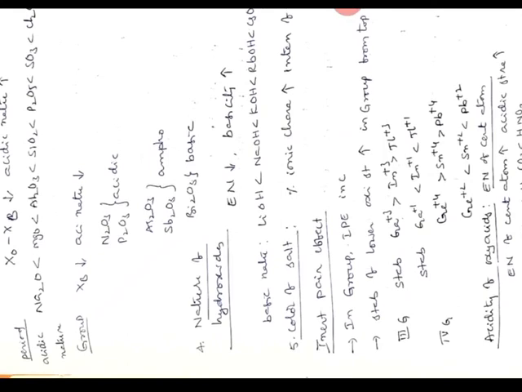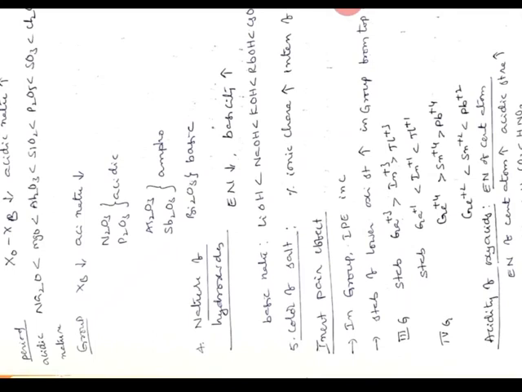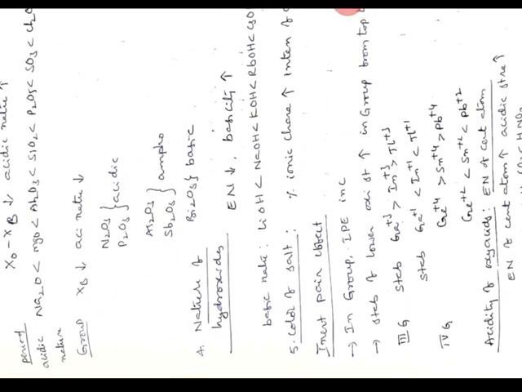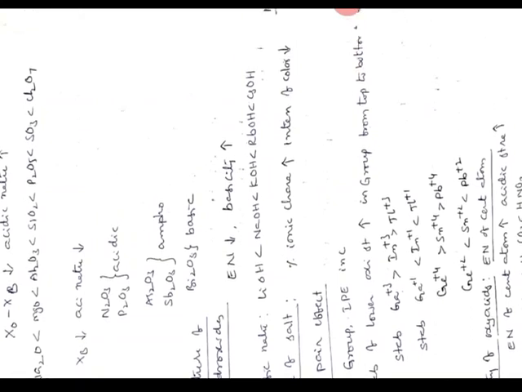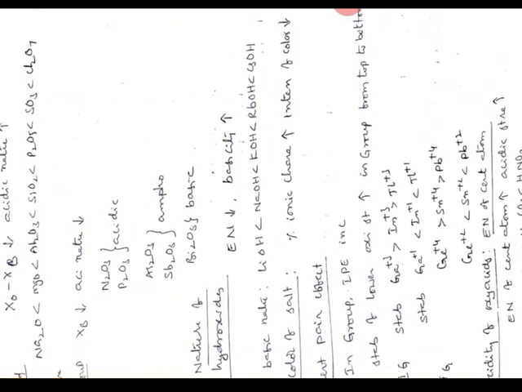That means if electronegativity of the atom increases, acidic nature increases. See, for example, sodium oxide, magnesium oxide, aluminum oxide up to Cl2O7. Electronegativity of Cl is more than sodium, so Cl2O7, that means the oxide of chlorine, will be more acidic.